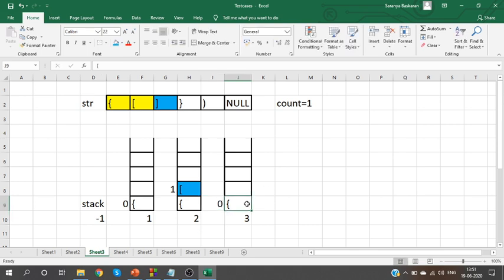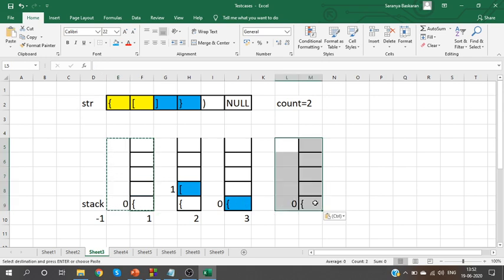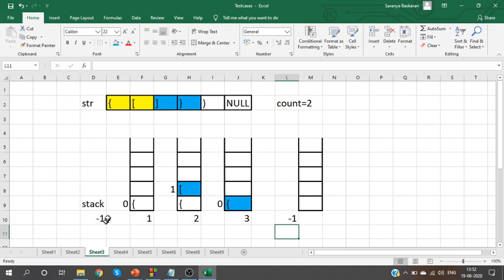Next time we see the next bracket. What is the next bracket? Close curly bracket. So when you see a close bracket, compare it with top of stack. Both are matching. The curly bracket and curly bracket are matching. If they are matching, increase the count value. After comparing them, we will remove that element. When I pop that element, stack will go back to -1. Can you understand this? I started with an empty stack, -1.